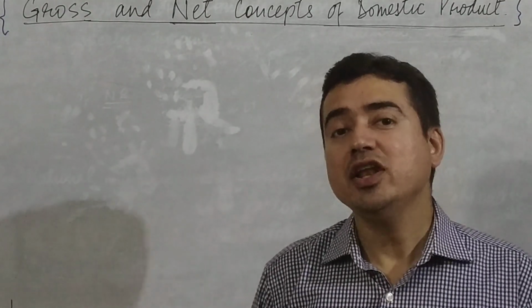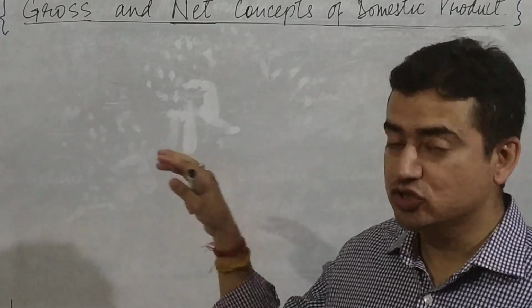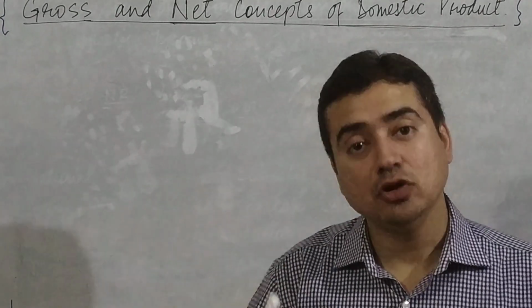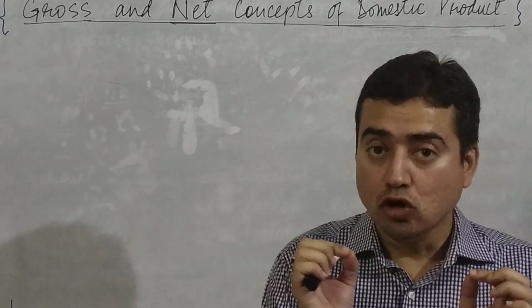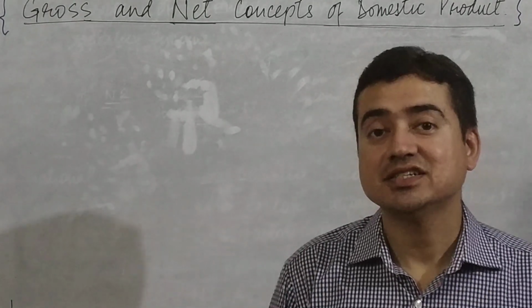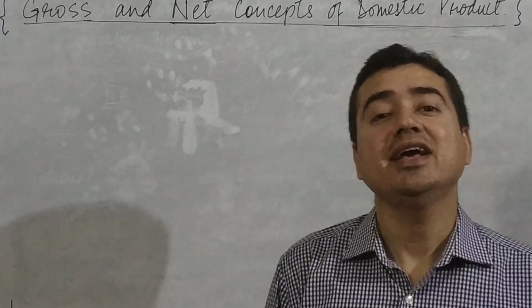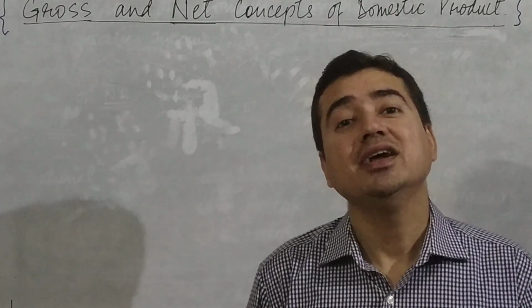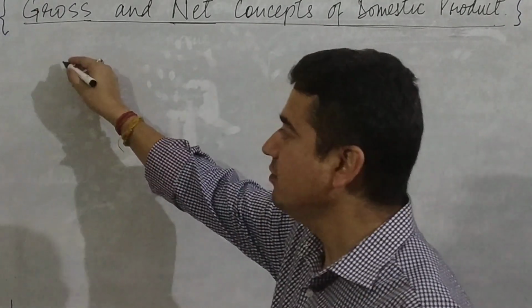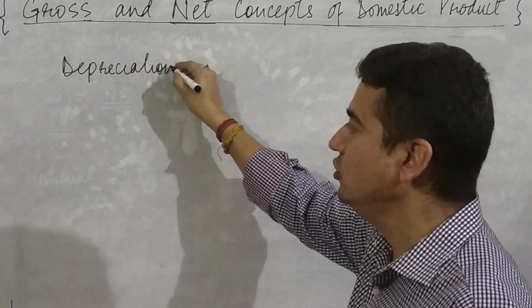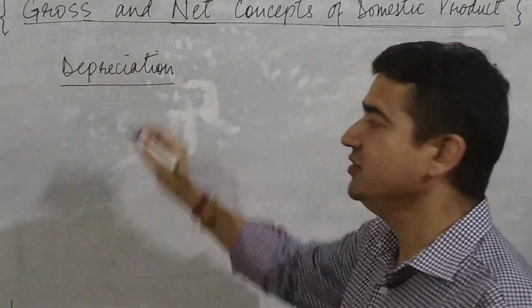That means when we use capital in the process of production, the value of capital deteriorates. This loss of value of fixed assets due to normal wear and tear, accidental breakdown and expected obsolescence is called depreciation. I hope you remember this concept of depreciation, right?